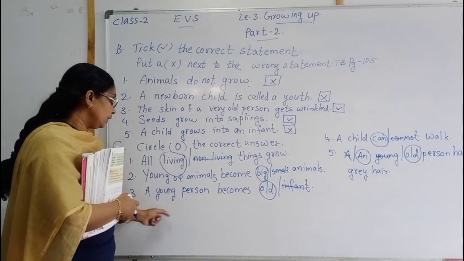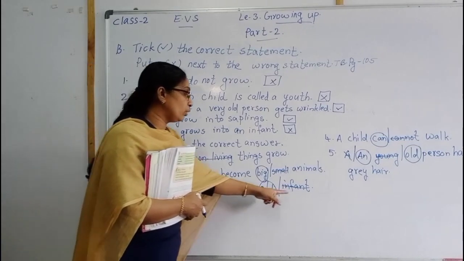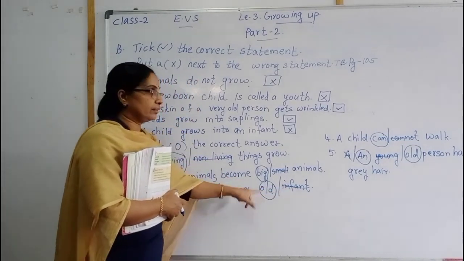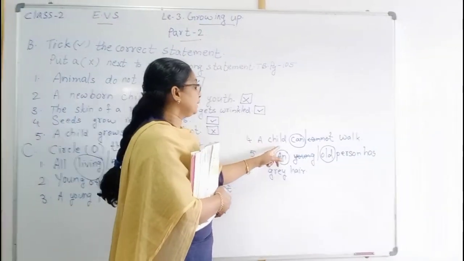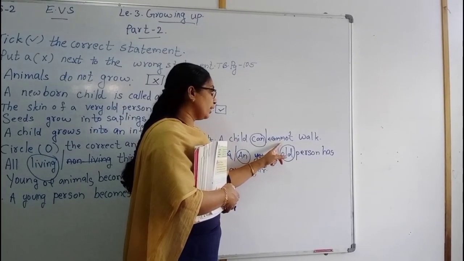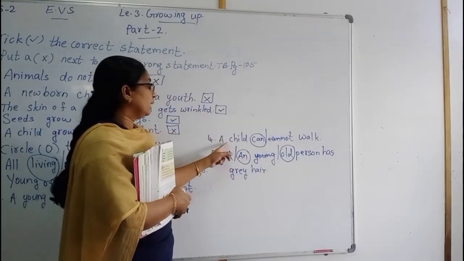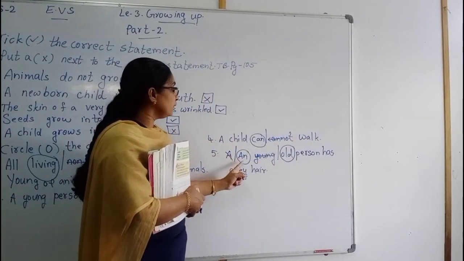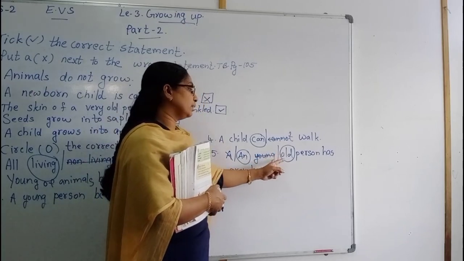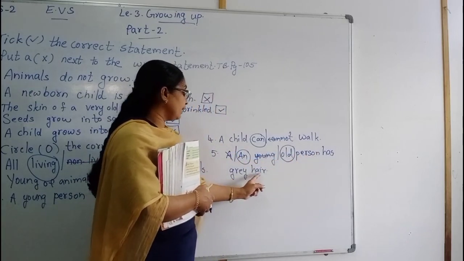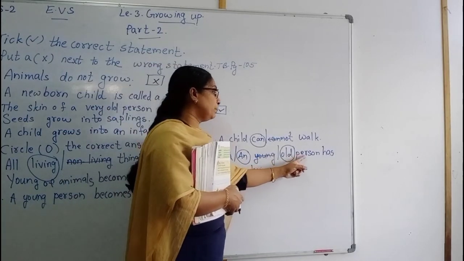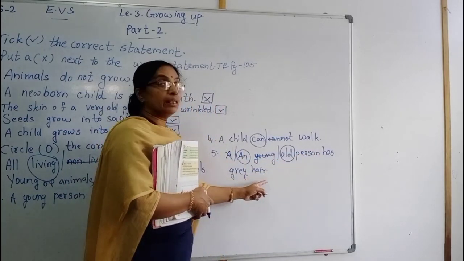Then, a young person becomes old or infant. A young person becomes old. Then fourth one, a child can or cannot walk. A child can walk. A or an young or old person has grey hair. Here the answer is an old person has grey hair.